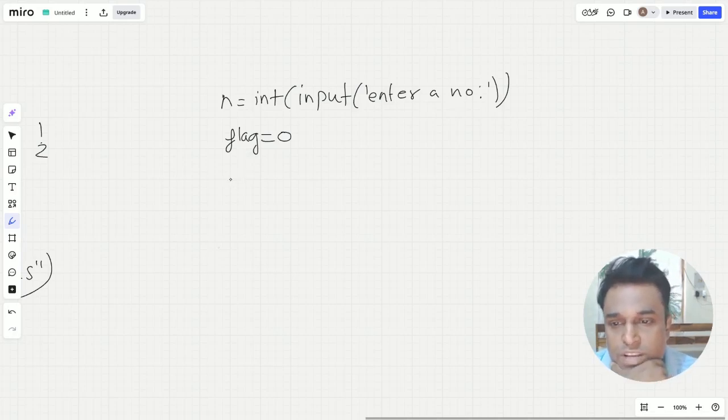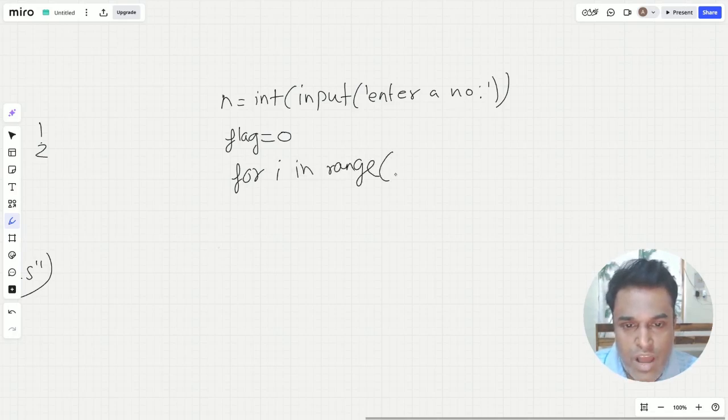Now what we need to do is start a for loop: for i in range, and I'm going to start from 2 and go till n. So it will be less than n, because that is how the range function works. So it will start from 2 and go till n minus 1, right?